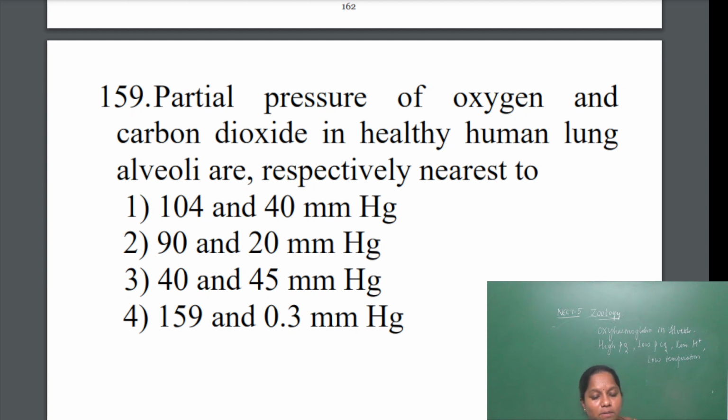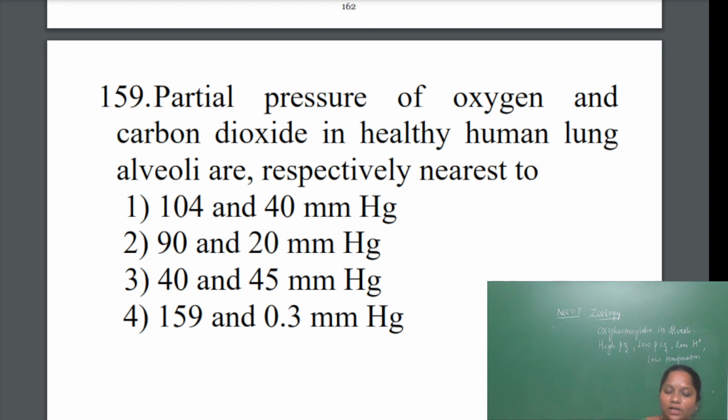You should know this. Partial pressure of oxygen and carbon dioxide in healthy human lung alveoli are respectively nearest to... So it is a direct question. It is 104 and 40 mmHg.